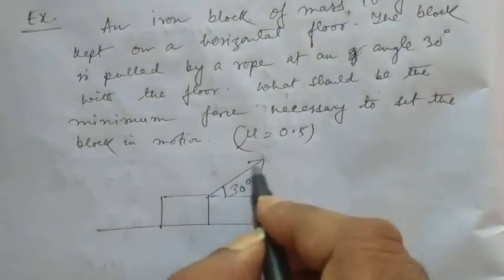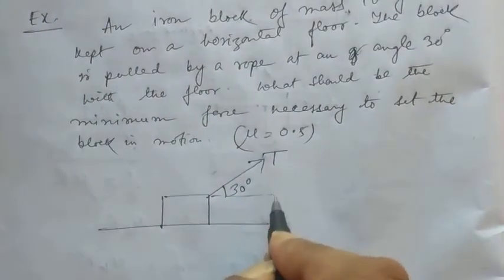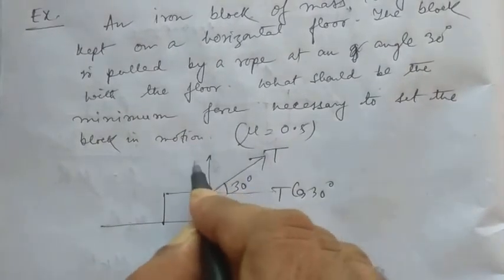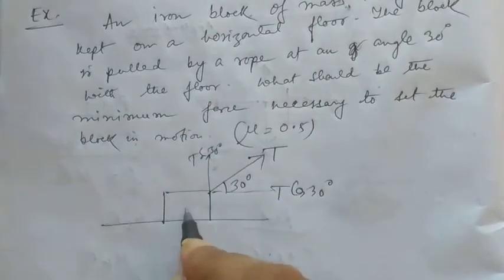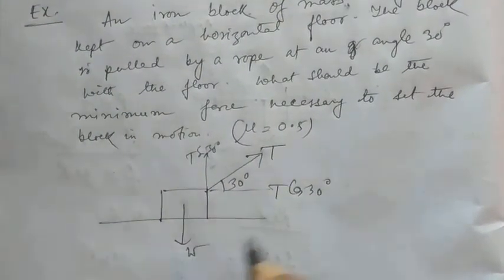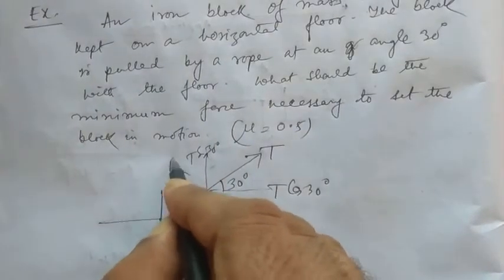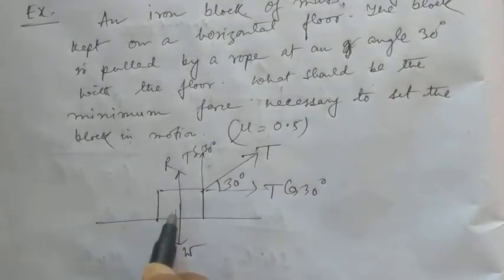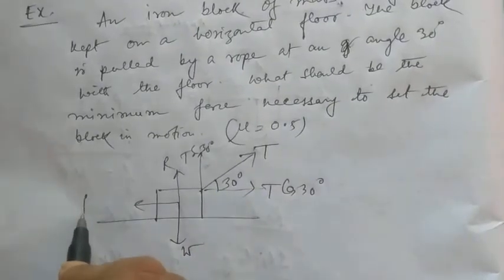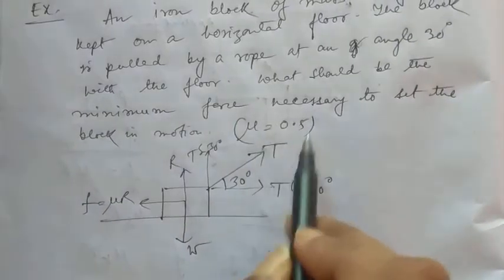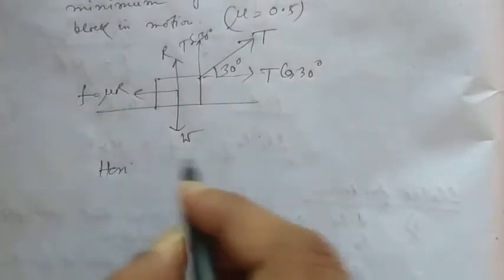If we call the force T, its components will be T cos 30 and T sin 30. The weight of the body W acts downwards, and the normal reaction R acts upwards. If you pull this body with a force, then the frictional force will also be acting on the body, that is F is equal to mu R. The value of mu is given as 0.5. We just have to write two equations, one along the horizontal direction.